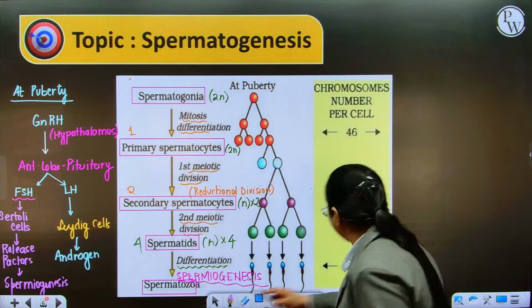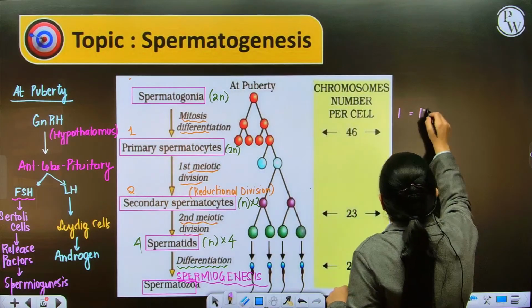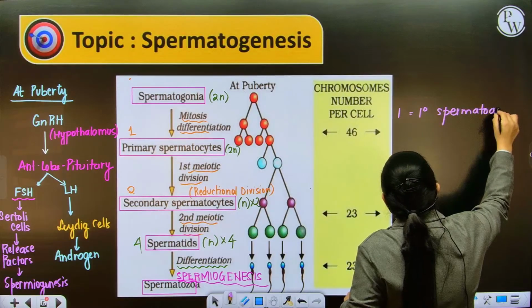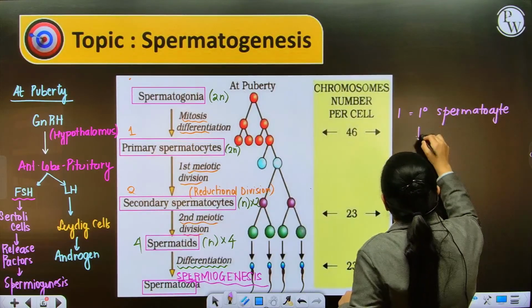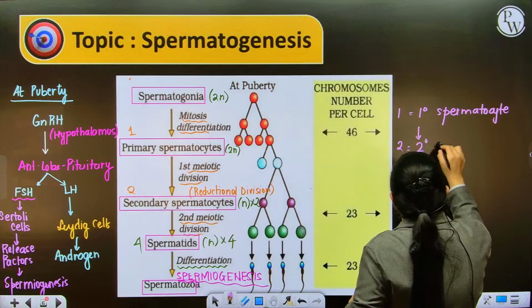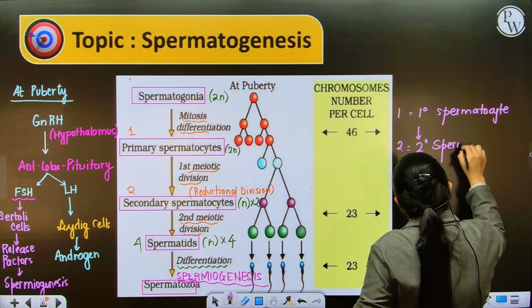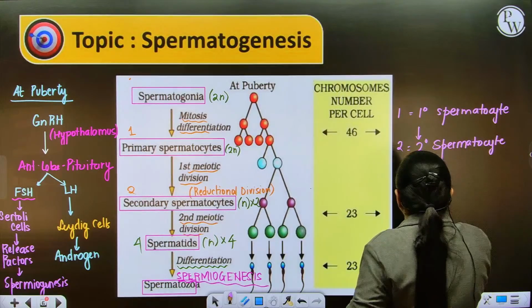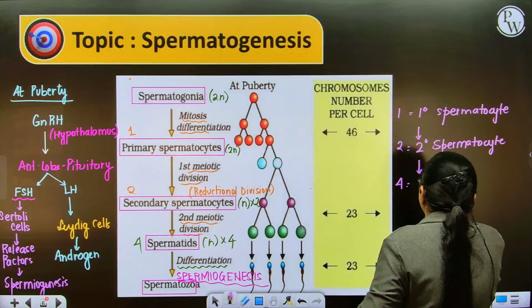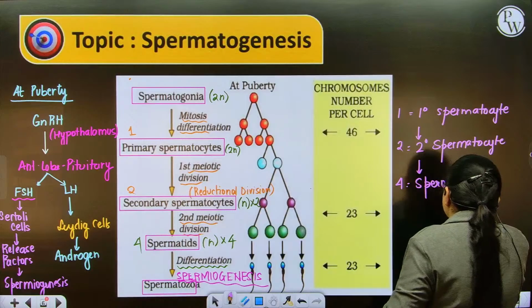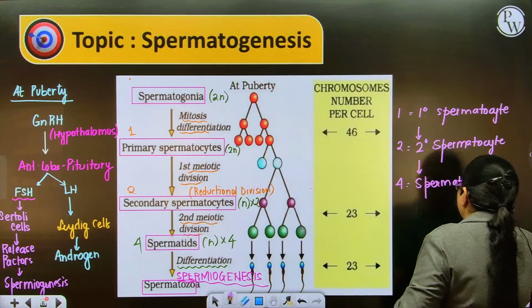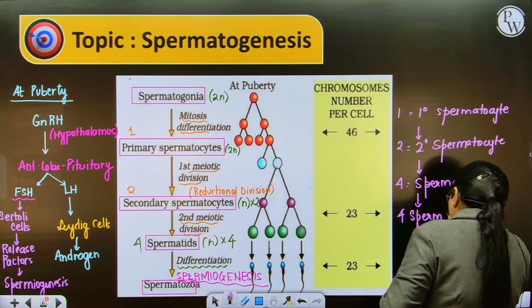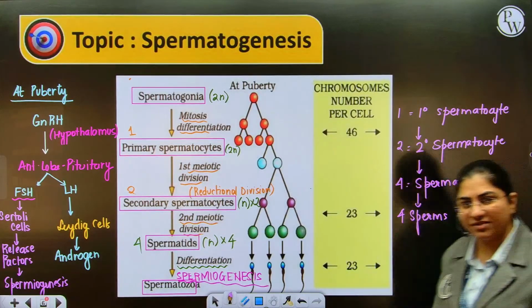Are you understanding? So we have one primary spermatocyte. Now pay careful attention to this and remember this: it will form 2 secondary spermatocytes, which will eventually by division form 4 spermatids, and these will then form 4 sperms. Is this absolutely crystal clear?